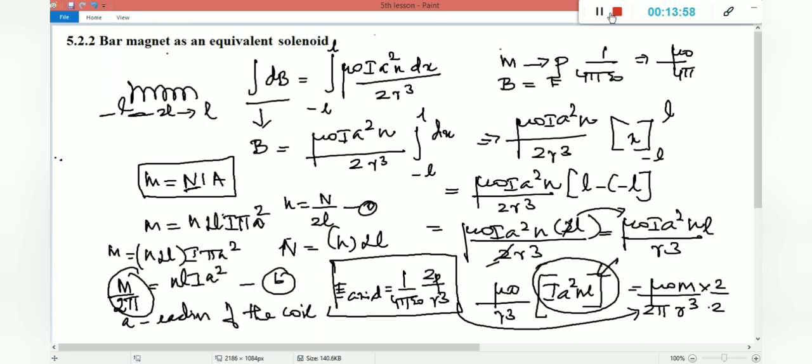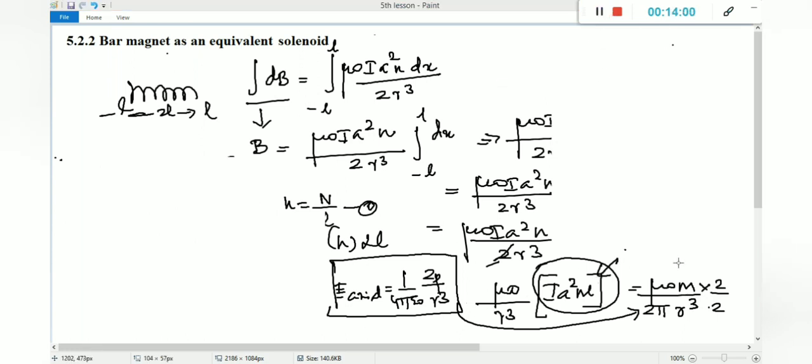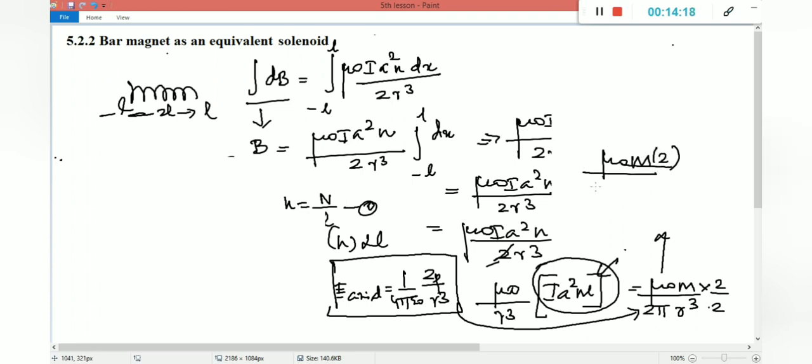So from this equation, mu naught M into 2, in the denominator 2 pi into 2, 4 pi R cube, which is similar to 1 by 4 pi epsilon naught 2p by R cube. So this is the total magnetic field equation. In your NCERT, the equation comes under the heading 5.22, right?